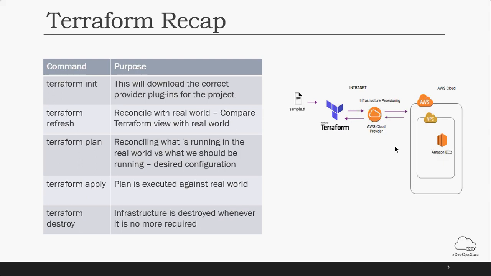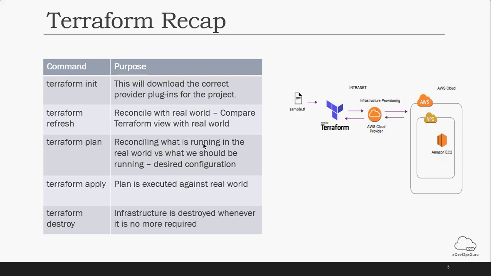Here is the list of commands which we have used earlier. Just recapping this, so that while doing this demo from Jenkins, it will be easy to understand and recap. Whenever you are going to create the Terraform file, you first need to initialize that workspace on your local machine, or in your EC2 instance where you are going to install Terraform.